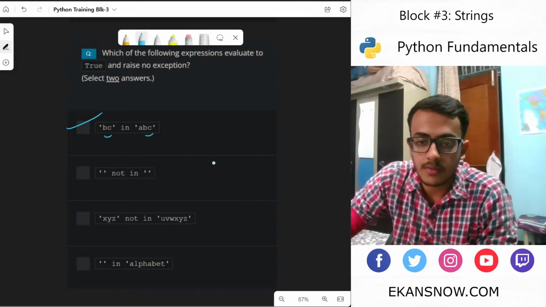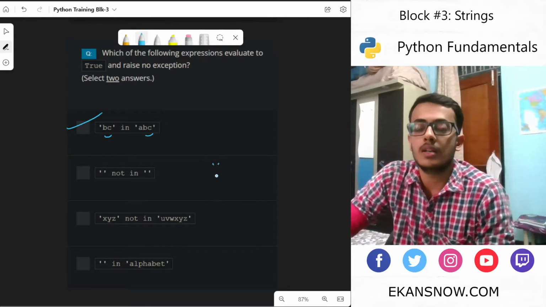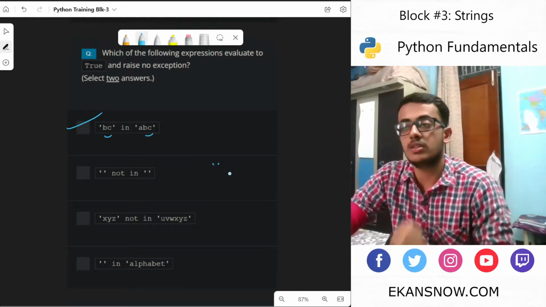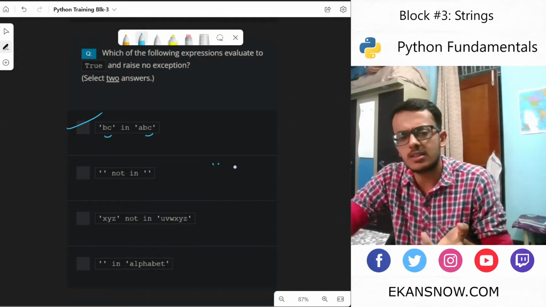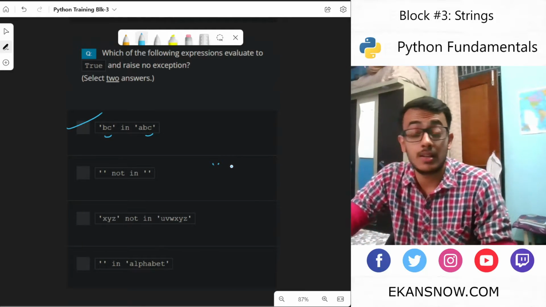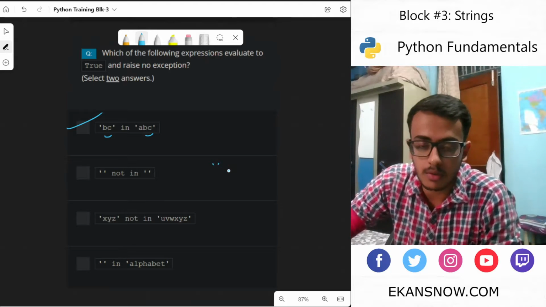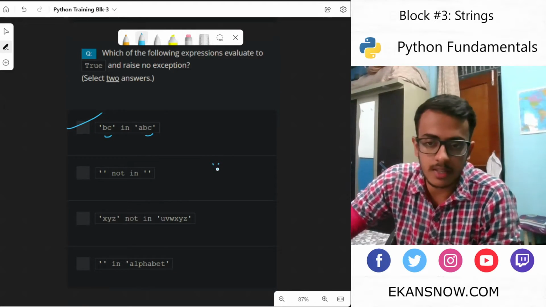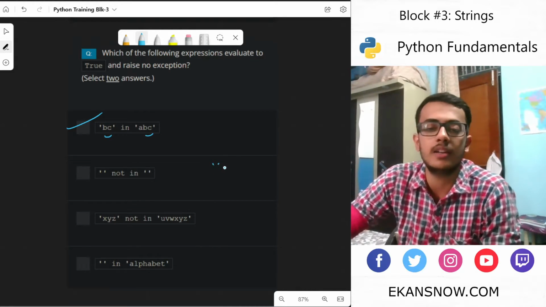For example, this single quotes syntax means nothing is there inside a string, and it is considered to be present in all strings. Nothing is present everywhere. That's a weird way to teach it, but okay. What Python says is this syntax is for having a string which doesn't contain any value.